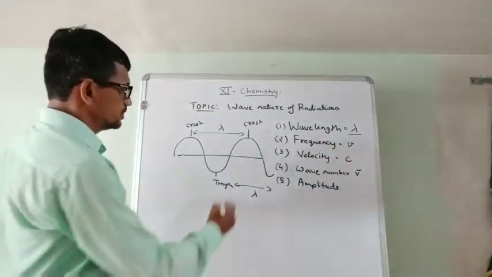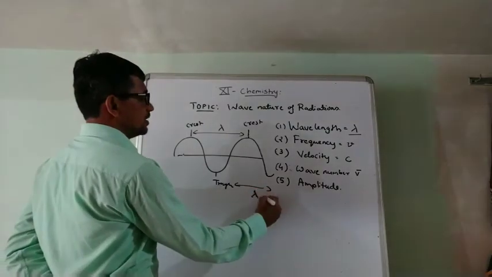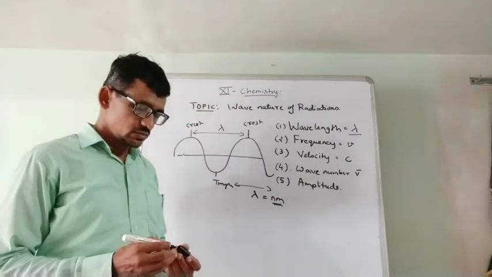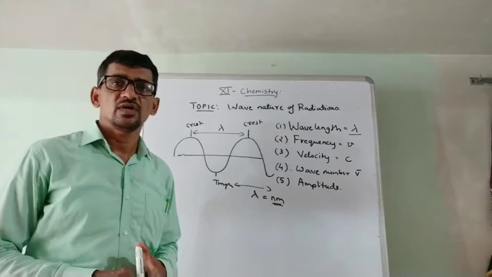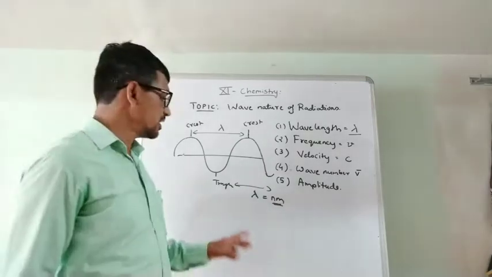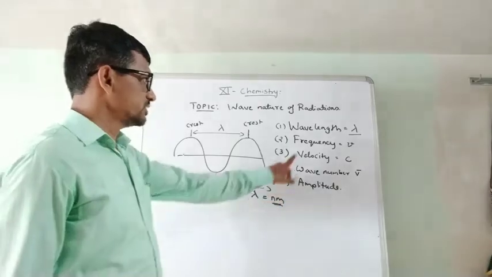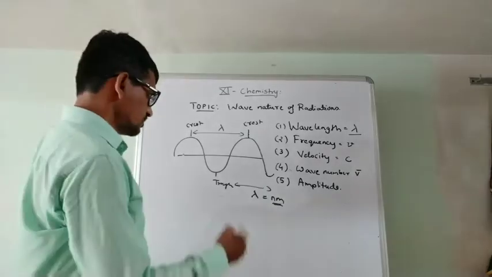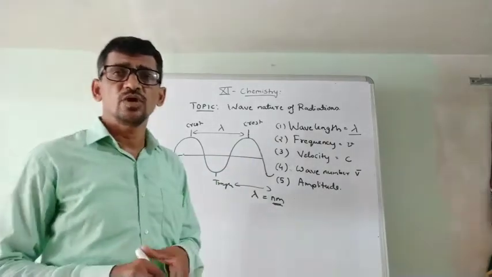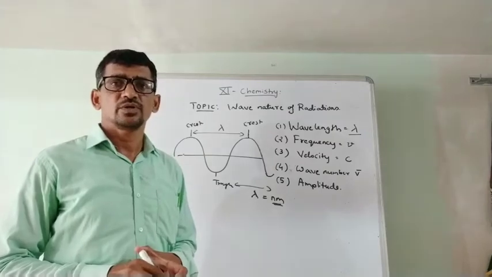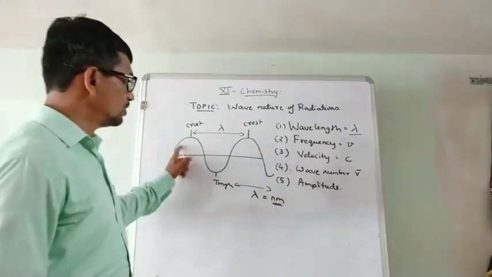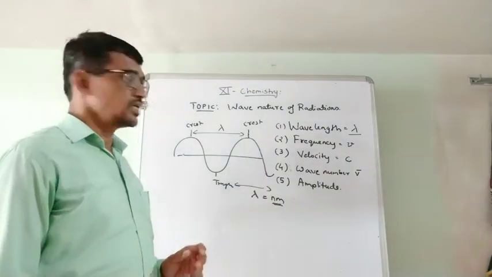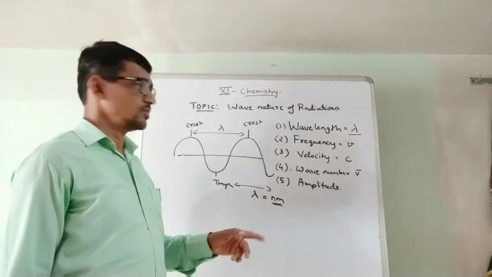This wavelength lambda is measured in nanometer. Light wavelength is very small, so we have to measure it in nanometer. Second is the frequency. Frequency is the number of waves passing through a fixed point. The number of light waves passing through a fixed point per second is known as frequency.